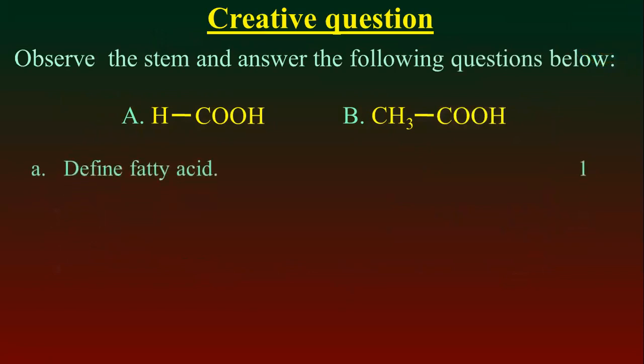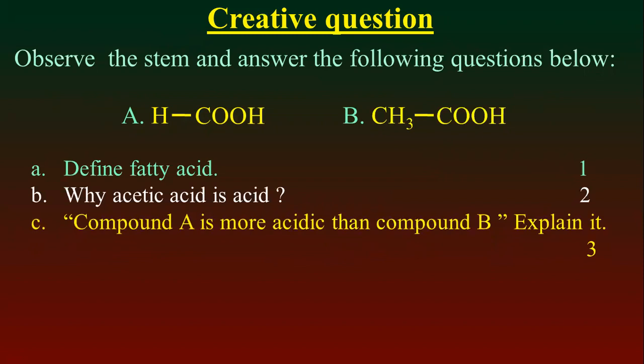Here you see two compounds: the first one is formic acid and the second one is acetic acid. By using this stem, you may solve the following questions.